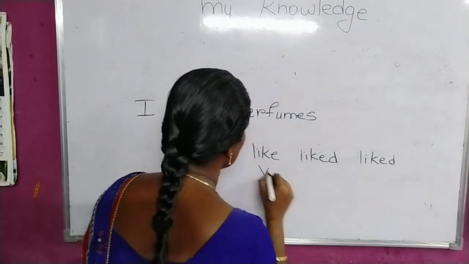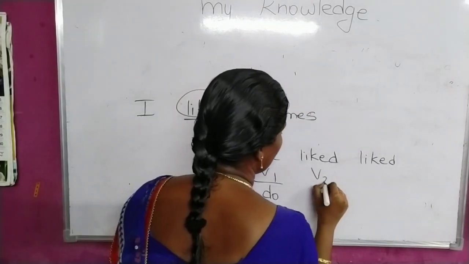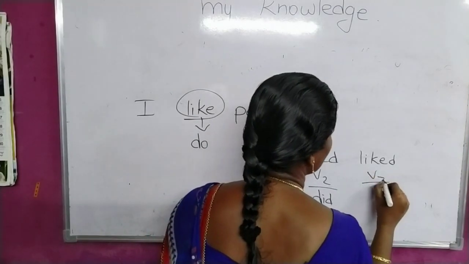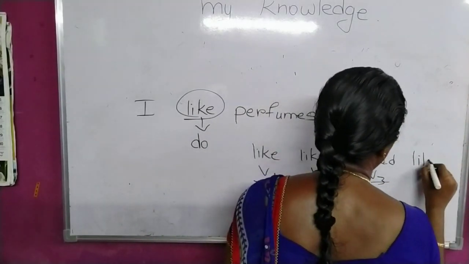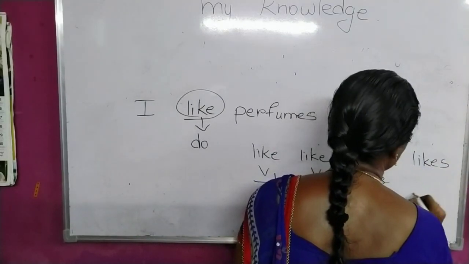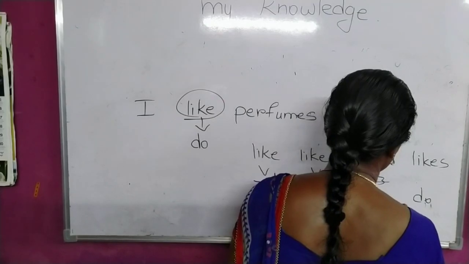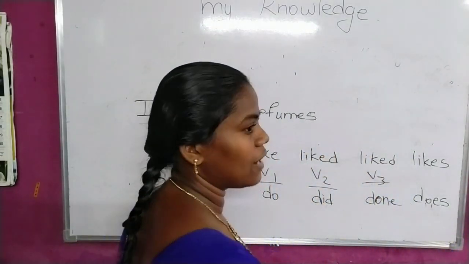This is V1. So if we got V1, then do. If it is V2, then did. V3, done. And if it is likes, third person singular, then you have to take does. Sorry, here done you have to write. And it is does. Okay, so these are all the formats you have to remember.